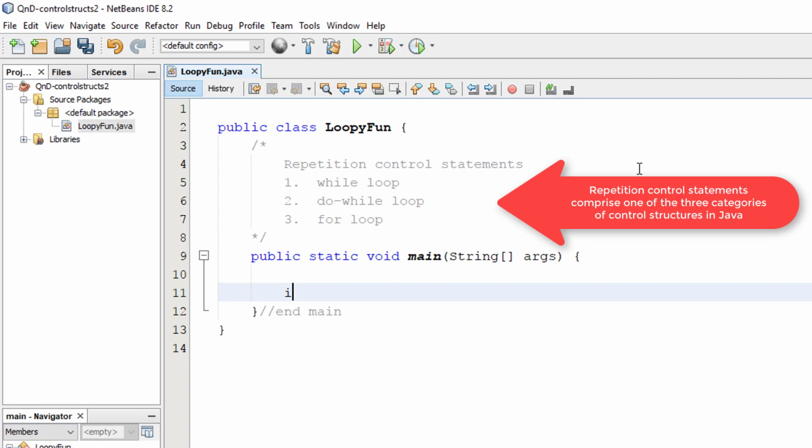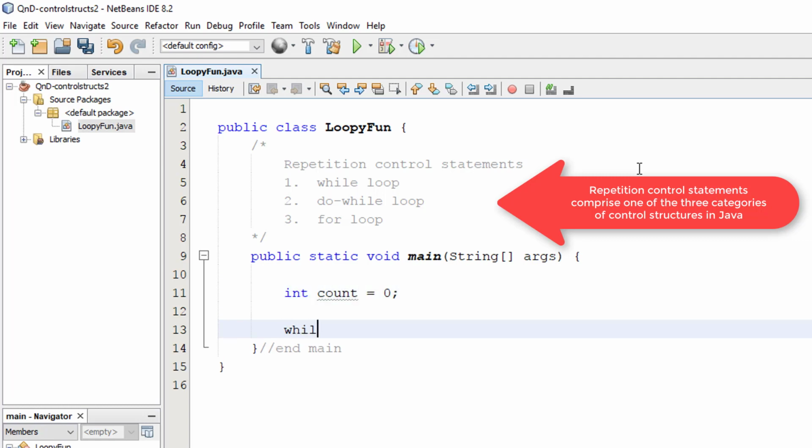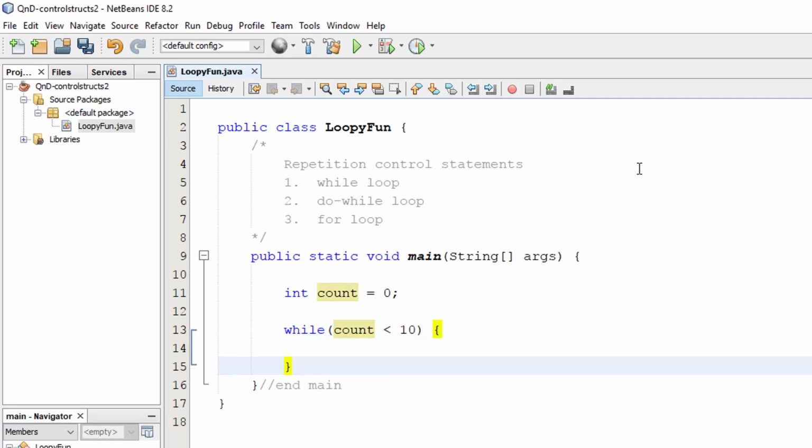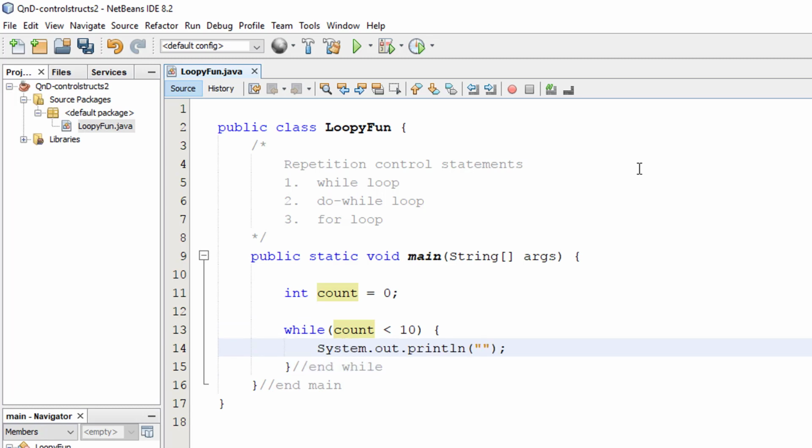So in this case, I'm going to create a counter. I'll call it count. And then I'll say while the count is less than 10, I want to loop and print out count equals, and then just print out the count. So it's going to be very simple.